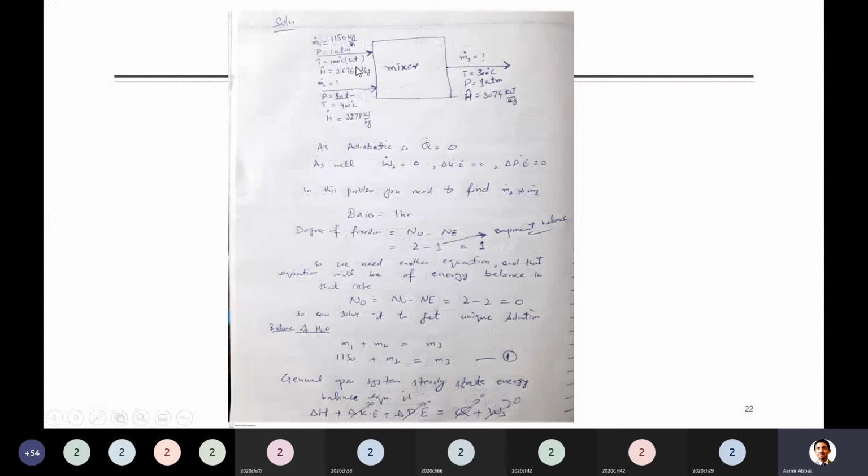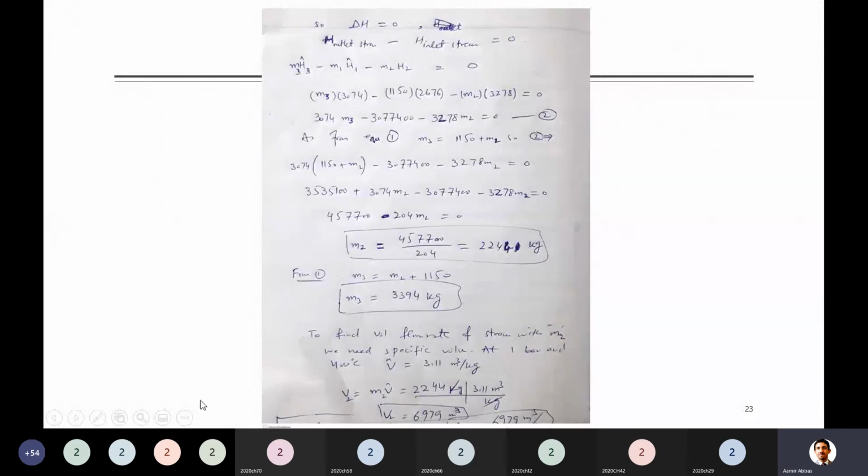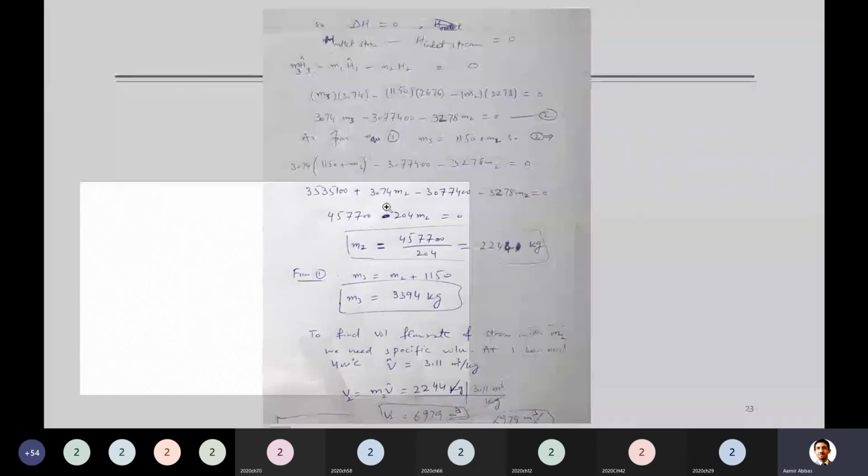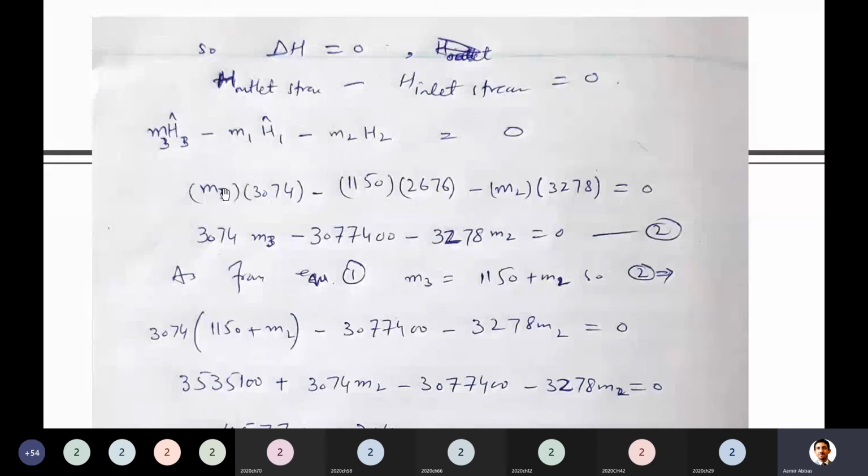Let me go back to this. You can see that all enthalpies are there. Yes, mass, only M1 is given, so I will put all those values in the equation. I put M3, I don't know, I just put it as a variable. H3 I have, M1 I have, H1 I have, then M2 I don't have, and you can write this equation. That is your equation 2. I just simplified this equation.